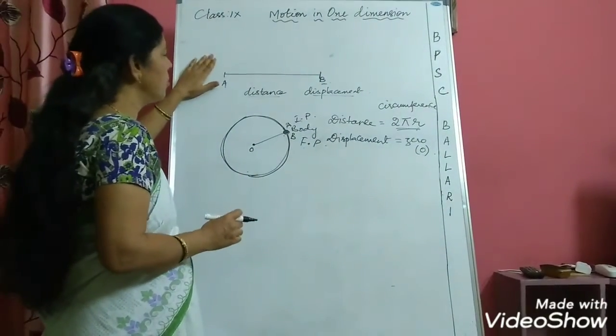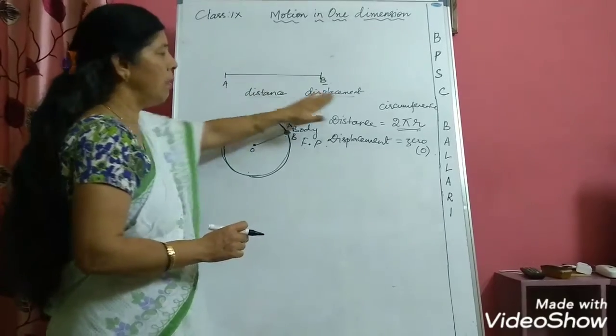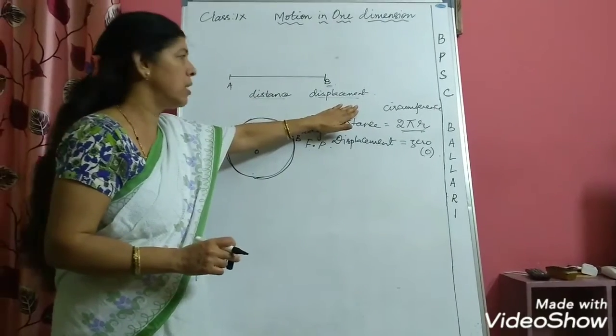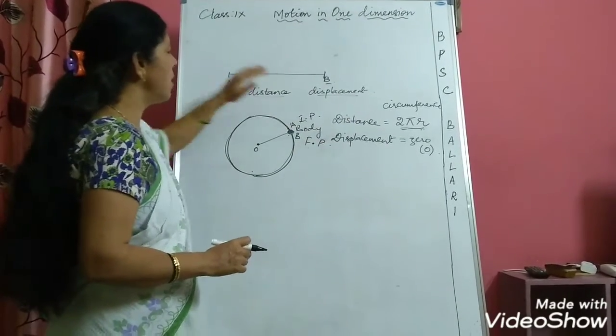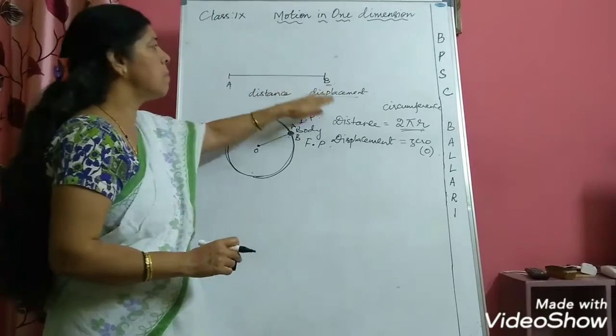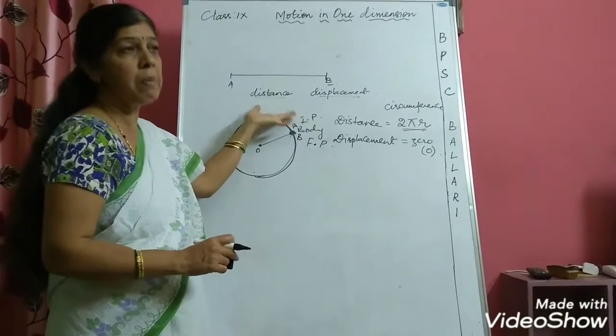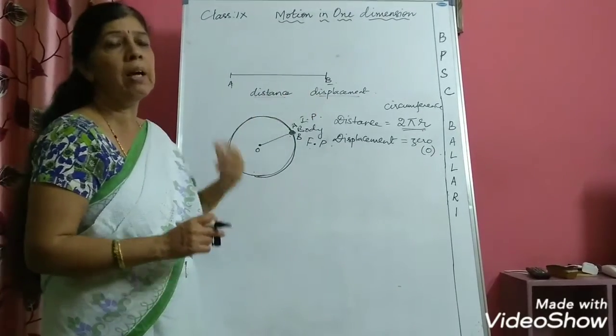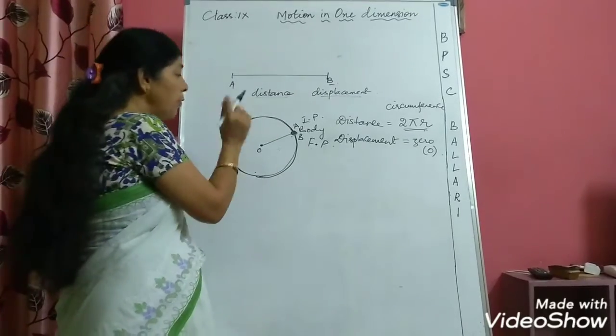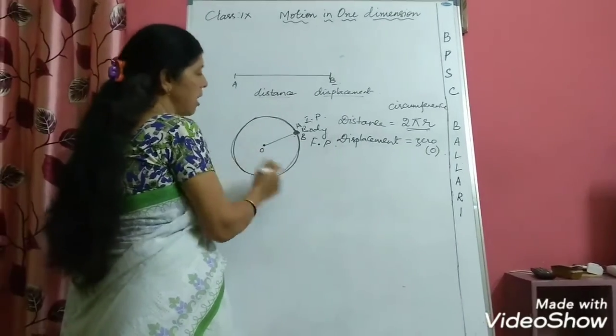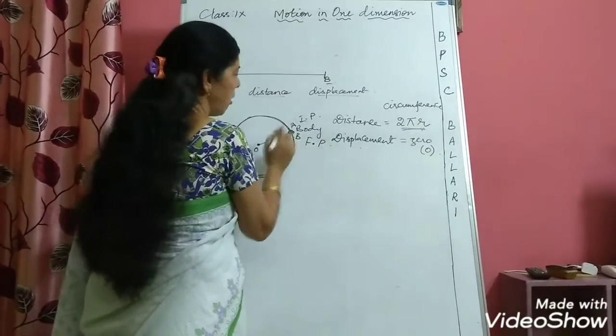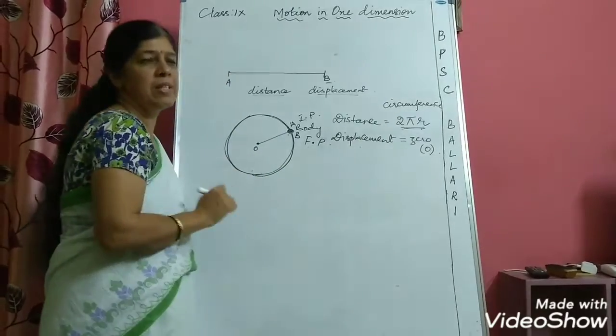If you take linear motion, then the distance travelled will be equal to displacement. Sometimes displacement can be equal to distance, displacement can be less than the distance, but displacement will never be more than the distance travelled. If you take circular motion, then the distance travelled is different and displacement after one round will be equal to 0.